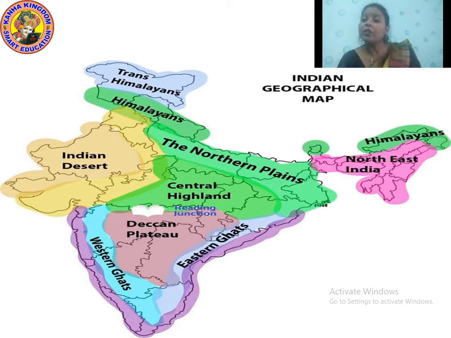Students, you have to take a physical map of India, and in that physical map of India you have to color it the same as it is colored in this slide, and you have to label it, you have to name it, and then you have to paste that map in your notebook.